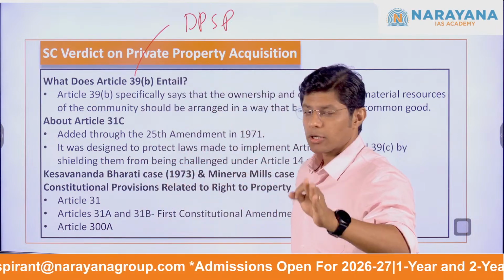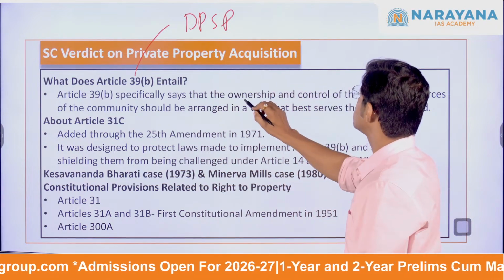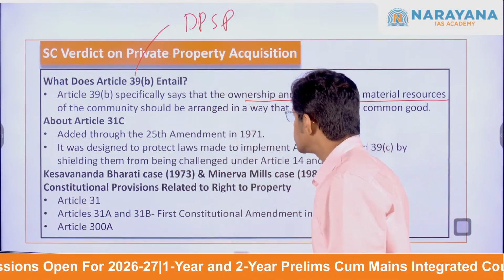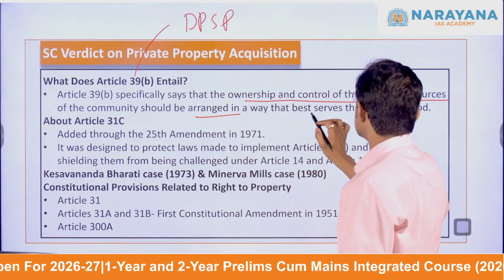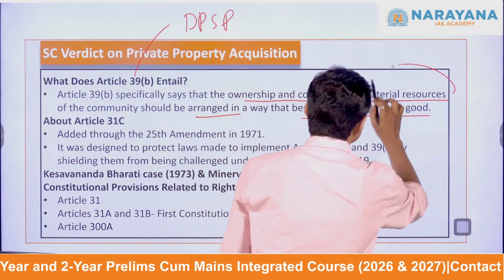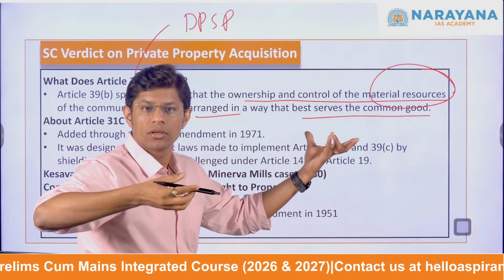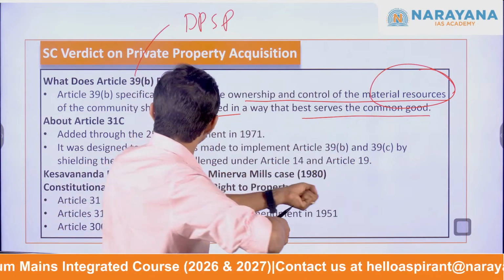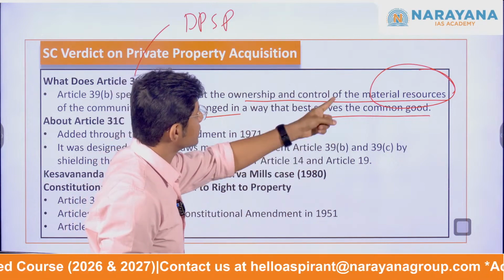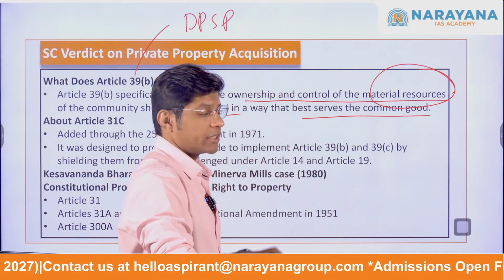Article 39 clause B of DPSP specifically says that the ownership and control of the material resources of the community should be arranged in a way that best serves the common good. Which means material resources, the resources of a country, the ownership and control, who owns it, who controls it, should be arranged in a way that best serves the common good.